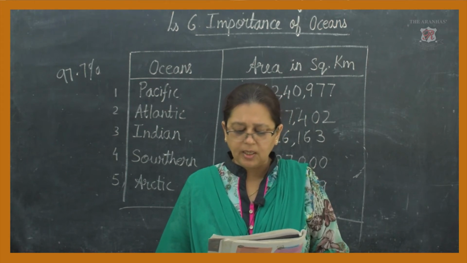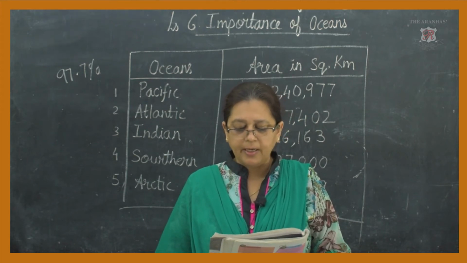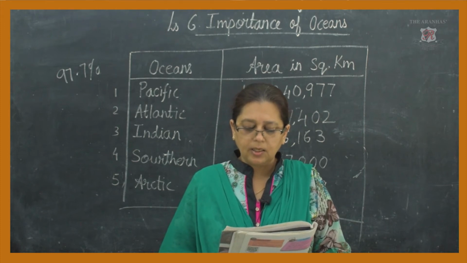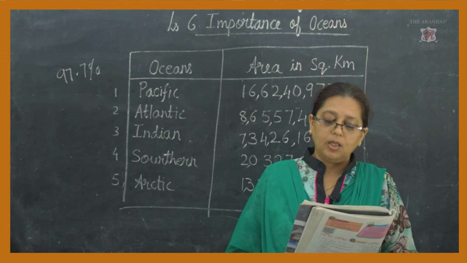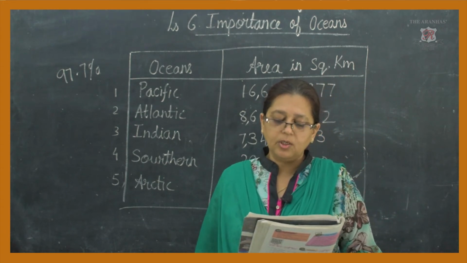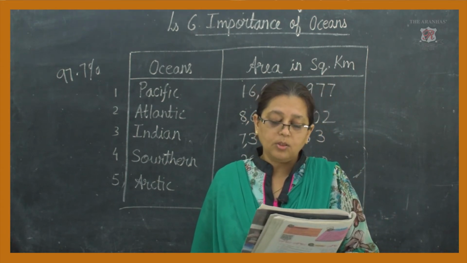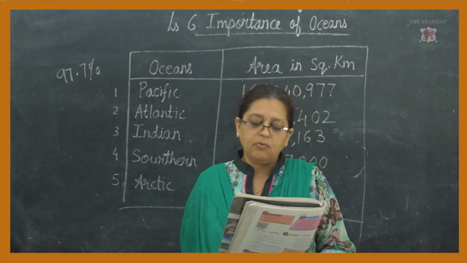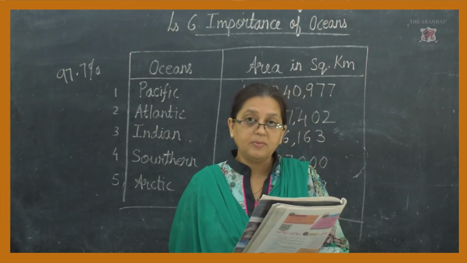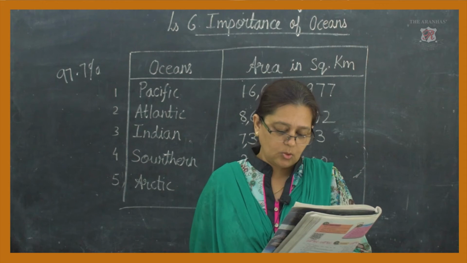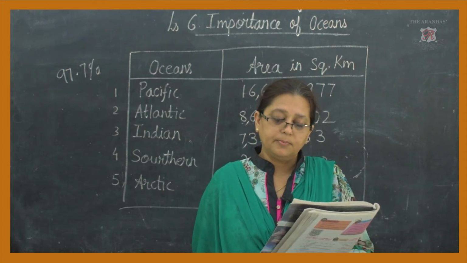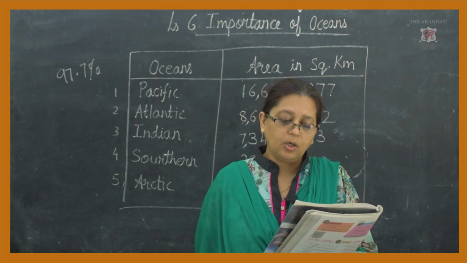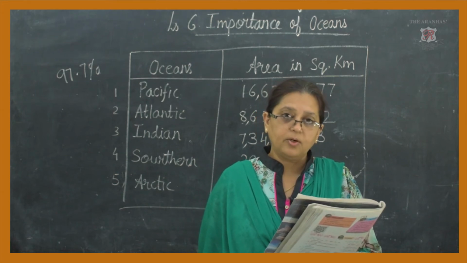The living world in the hydrosphere is many times greater than the living world on land. The living world in the hydrosphere is the living world in the water. The animals living in the water are greater in numbers than the living world on the land.